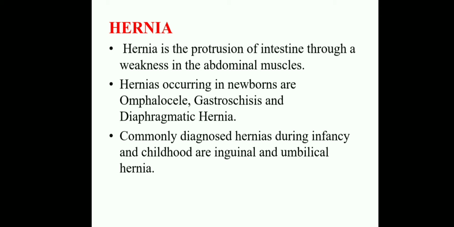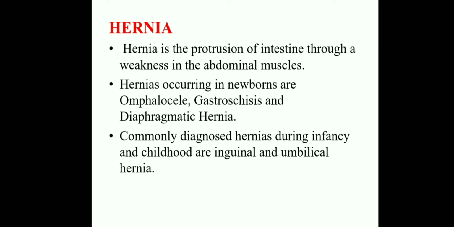These three conditions come under hernia. A hernia means a protrusion of an internal organ through a weakened opening, mostly around the umbilical cord and abdominal wall. A hernia diagnosed during infancy and childhood, or at birth itself, is omphalocele, gastroschisis or diaphragmatic hernia.